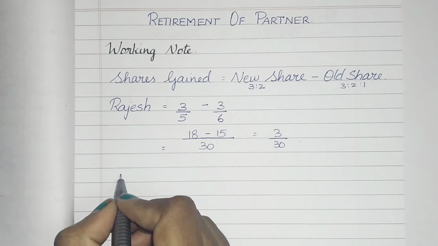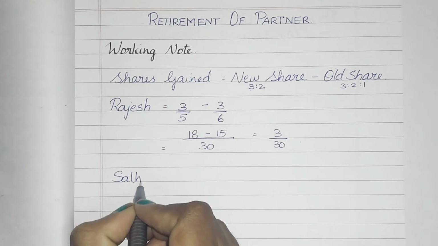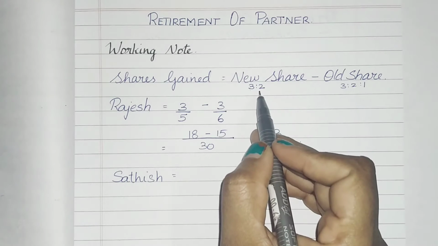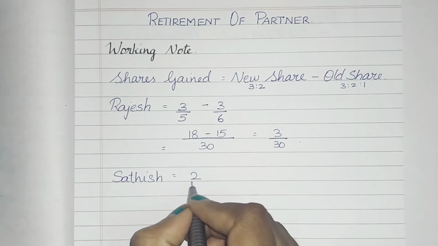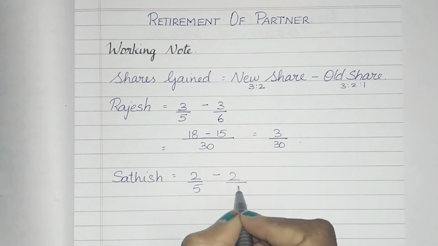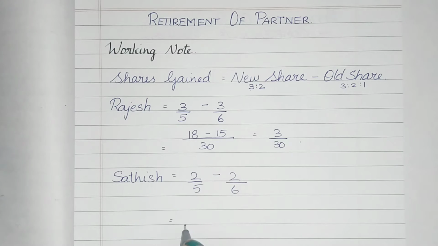Next in line is Satish, who is going to continue in the business. Satish is the second person, therefore 2. New share 2/5 minus old share 2/6. With the same LCM method, 5 sixes are 30, 6 twos are 12 minus 5 twos are 10.